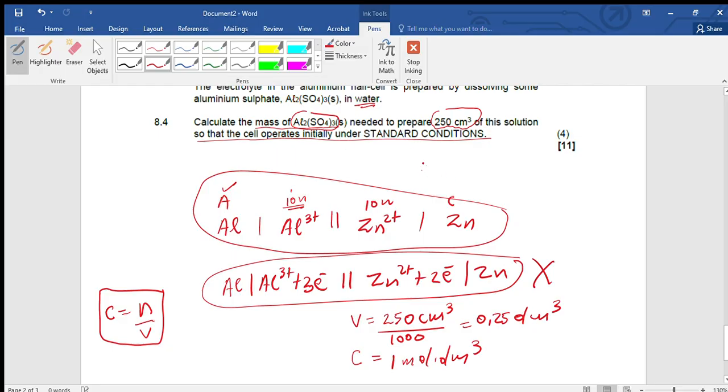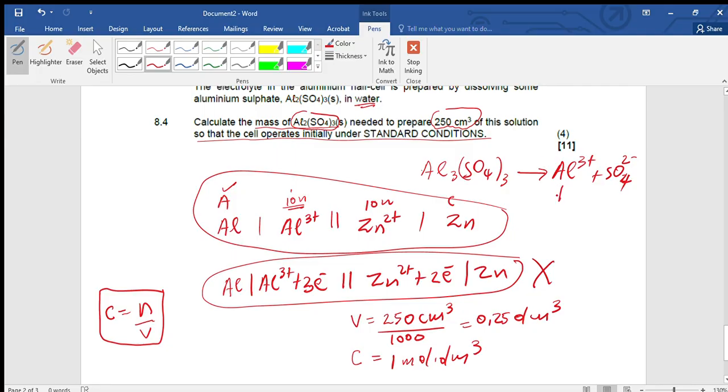When we dissolve aluminium sulfate in water, it forms ions: aluminium 3+ plus sulfate ion, that is 2-.